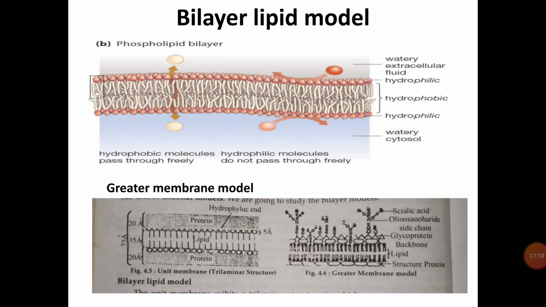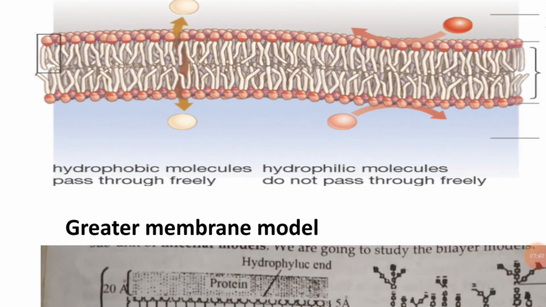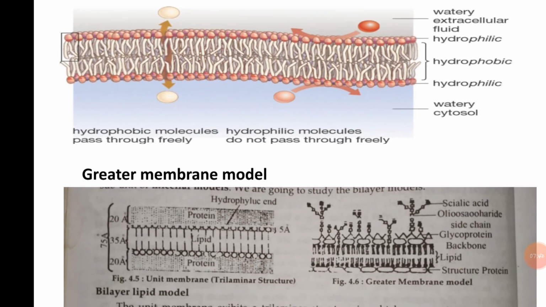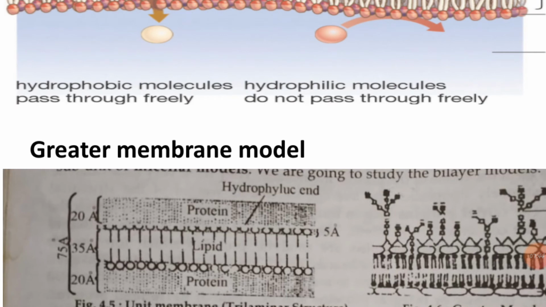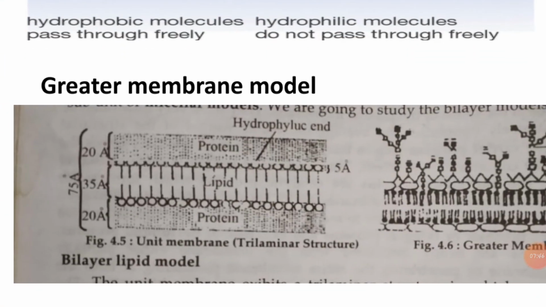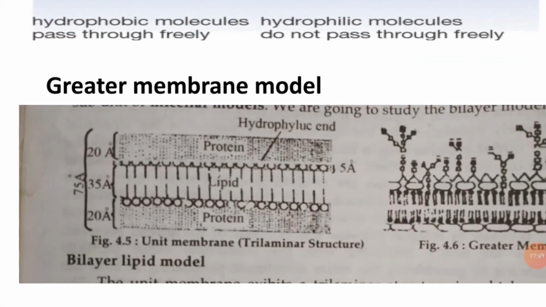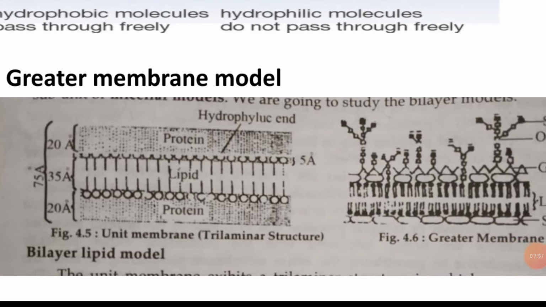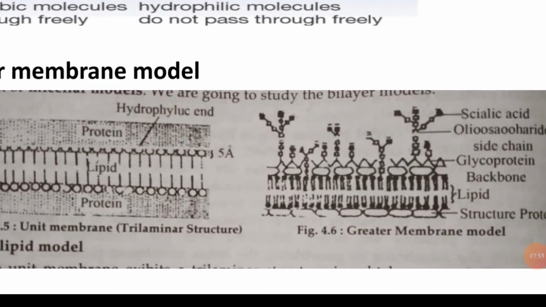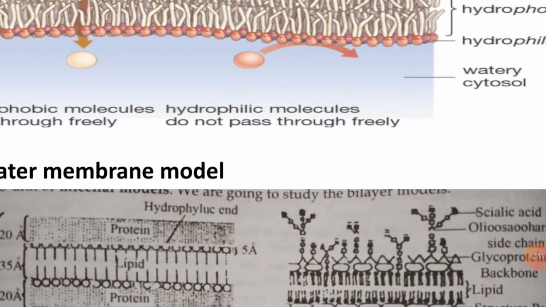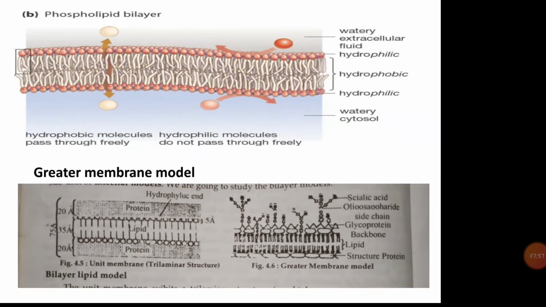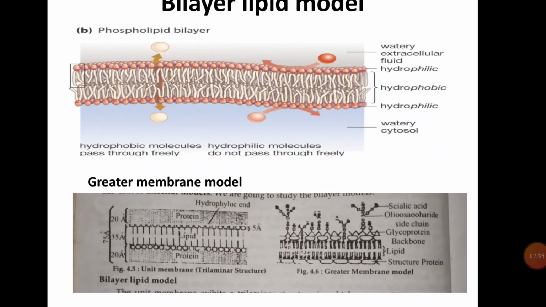In this diagram we can see the bilayer lipid model. In another diagram we can see the bilayer lipid model, the unit membrane model, which is also called a trilaminar structure, and the Gerter membrane model. First we'll see the bilayer lipid model.